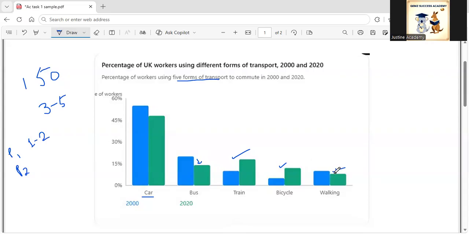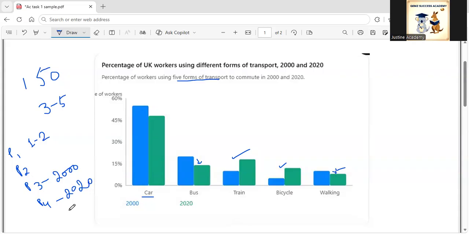Okay. And then probably in the third and fourth paragraphs, we can divide it so that in the third paragraph we write about 2000 and what modes of transport were common, and in paragraph 4 we write about 2020 in detail.